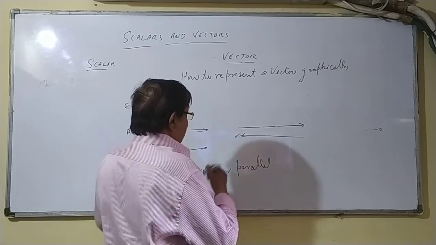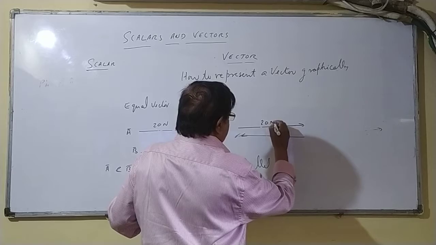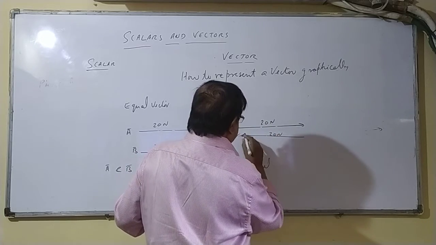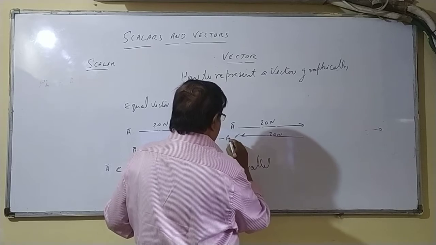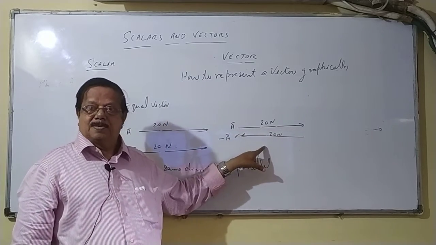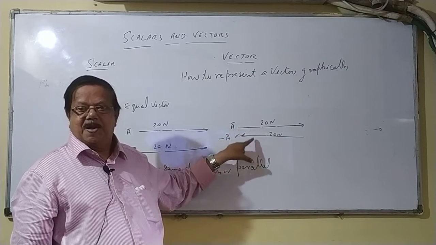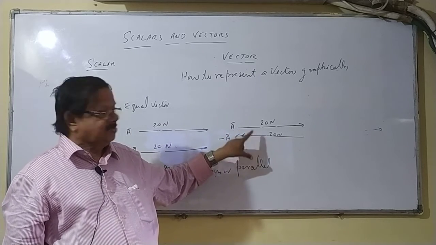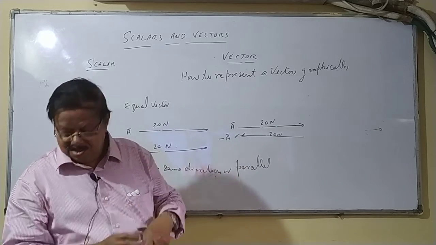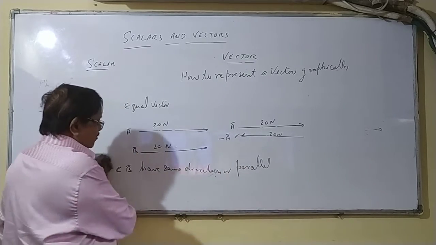If they are anti-parallel, if this is 20 Newton, this is vector A. This is also 20 Newton in the opposite direction. This is called minus A vector. Direction is opposite. But A is not equal to minus A. Therefore, this vector is not equal to this vector. So we studied equal vectors.